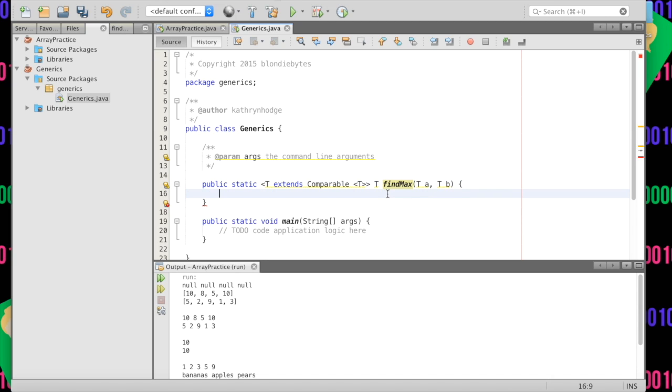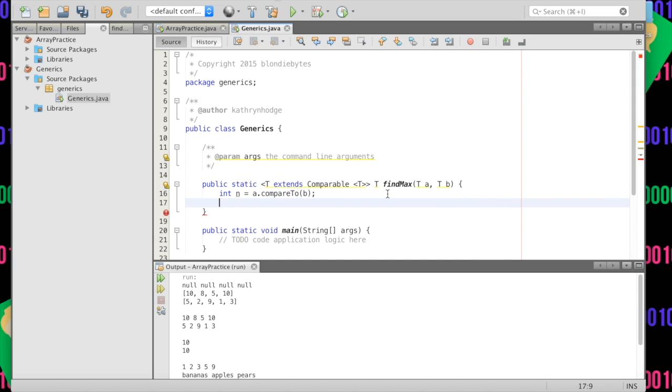And so inside of our method, we are going to do int n equals a.compareTo(b). And so this function is going to return either -1 if a is less than b, 0 if a is equal to b, or 1 if a is greater than b. If n is greater than 0, then a is greater than b, so we want to return a. If n is equal to 0, then obviously we want to return either a or b.